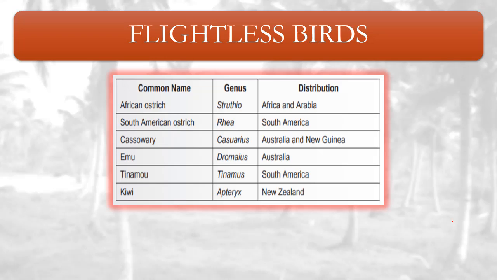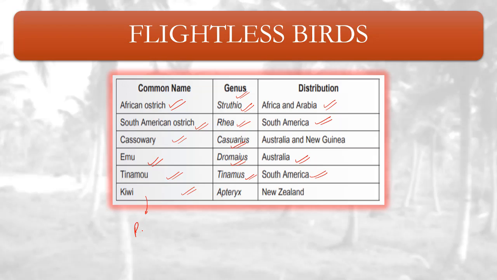These are some flightless birds. You have to just remember the name. African ostrich. The genus is Struthio, and it is found in Africa and Arabia. South American ostrich, genus is Rhea, distribution South America. Cassowary, genus Casuarius, distribution Australia and New Guinea. Emu, genus Dromaius, distribution Australia. Tinamou, genus Tinamus, South America. And kiwi. Kiwi is also a flightless bird.